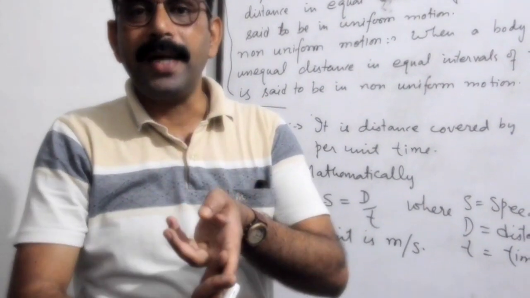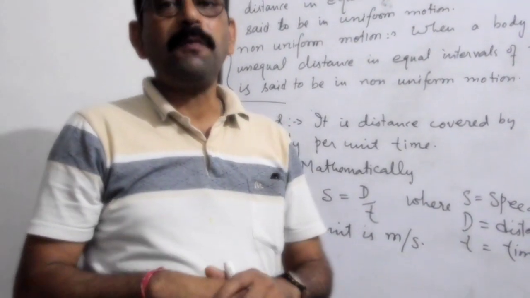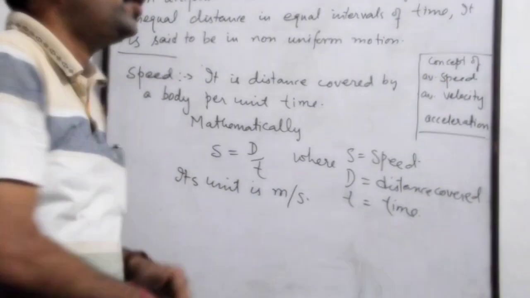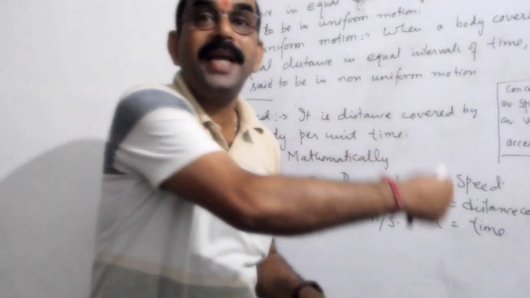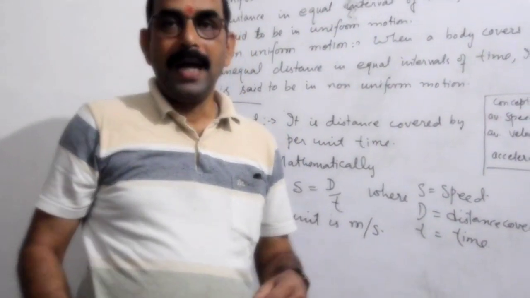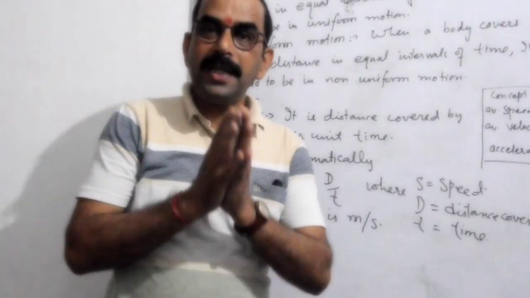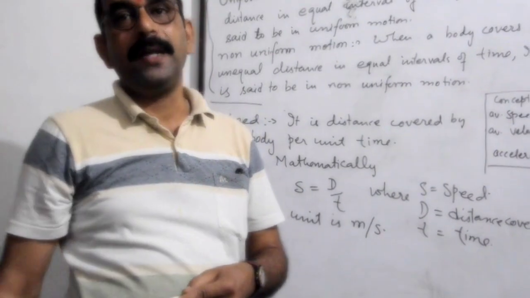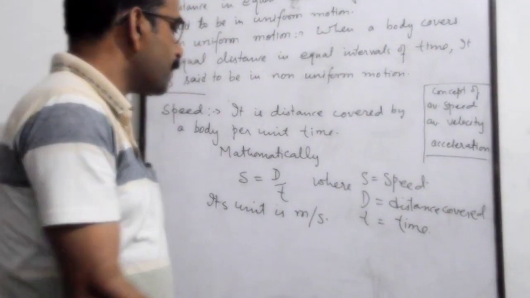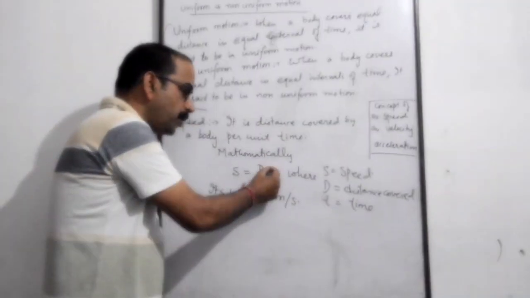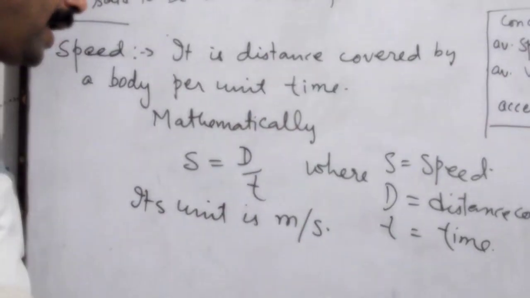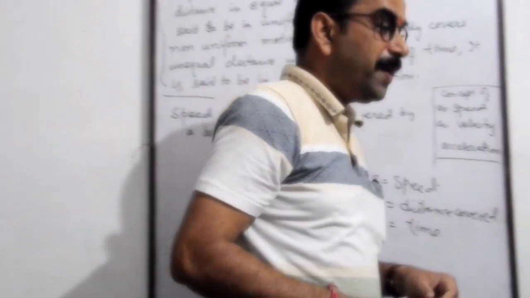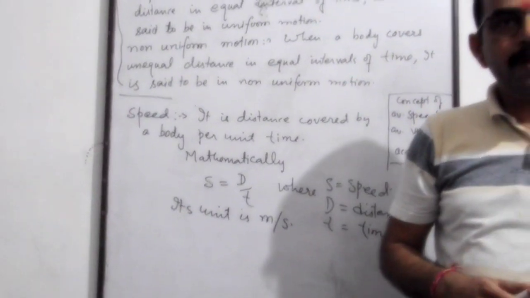Only magnitude is there. We are not mentioning any sort of direction. So in speed, we don't have to go for direction. It is a scalar quantity. As I have already told you, scalar quantities are those quantities in which there is only magnitude but no direction is specified. So speed is a scalar quantity. Its definition is S is equal to d upon t, distance traveled upon time taken, and its unit is meters per second. Now what if speed comes along with direction?